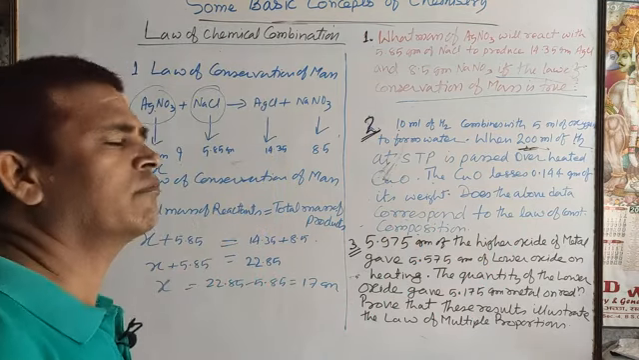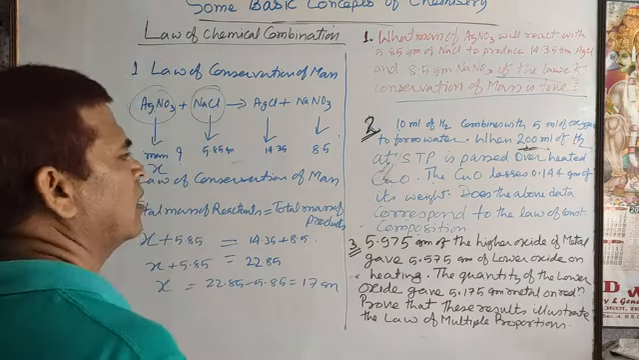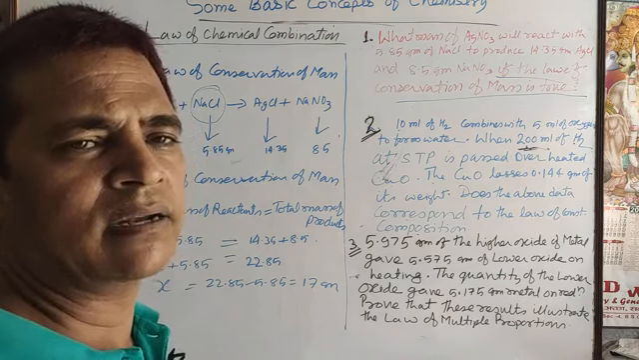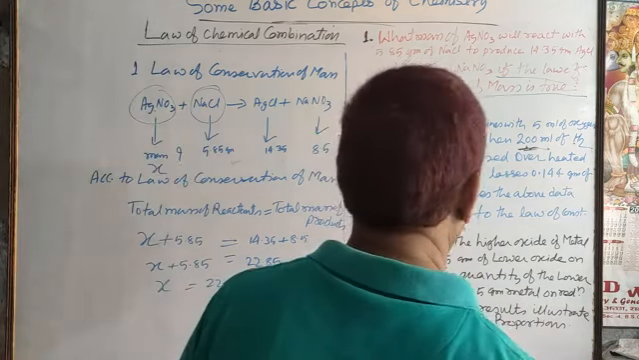So numericals related to the law of conservation of mass are very easy. You only have to calculate the total mass of reactants and total mass of products. Maybe the data is provided indirectly. Accordingly, you have to find the mass of reactants and products.